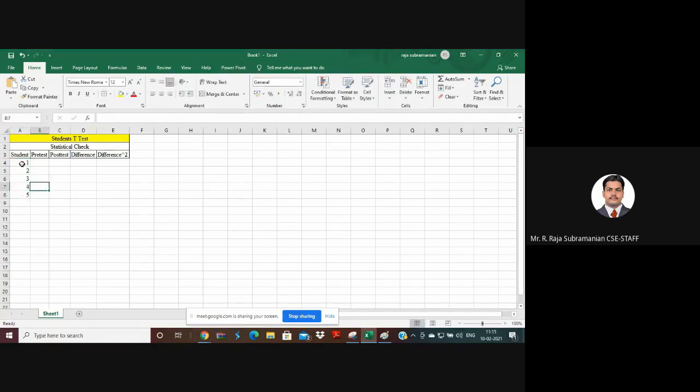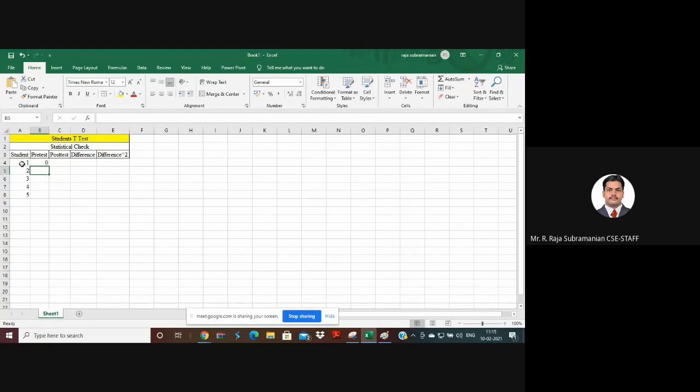Five student samples are there. Before some testing, assume that I'm going to check this particular hypothesis for a set of students being given some training. Before training they have some values. After giving some sports training, their values may increase, because once training is given, their efficiency will increase, right? So we have both. Now we will see how it is going to work.